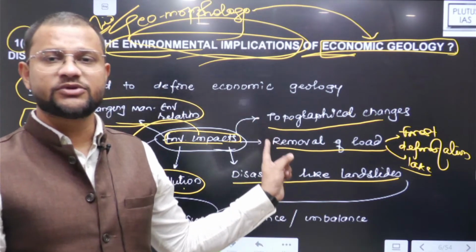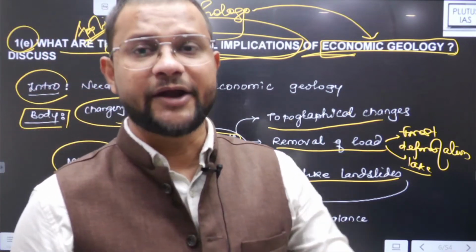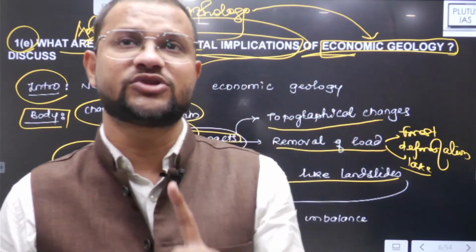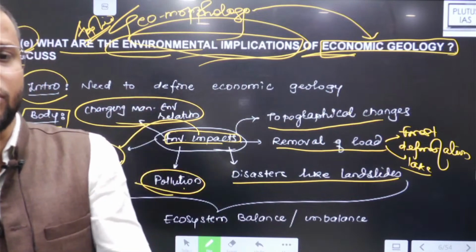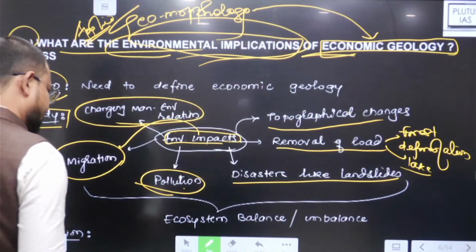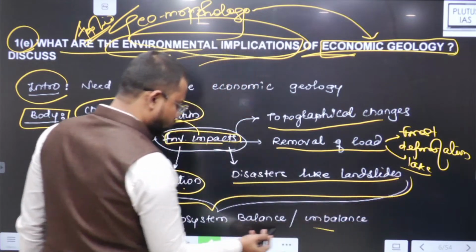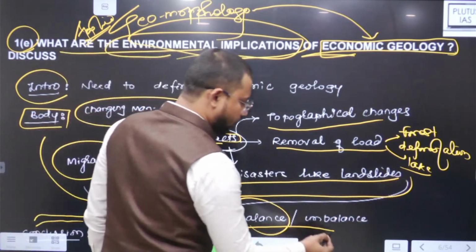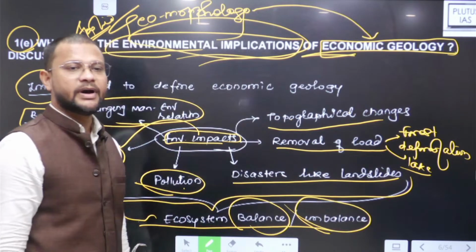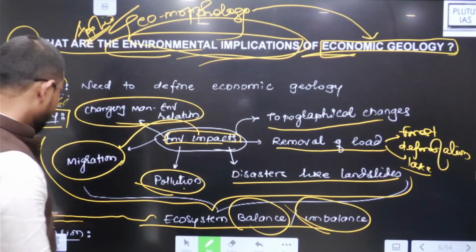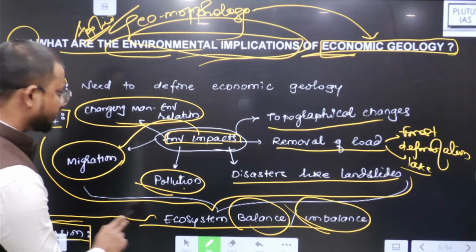Try to connect it with possibilism, right? और try to connect it with neo-determinism. तभी आपका answer और भी geographical होगा. जैसे economic geology, वैसे geography की concept है, but still. And then it all leads to ecosystem balance or imbalance, right? And that is how you need to conclude it accordingly.